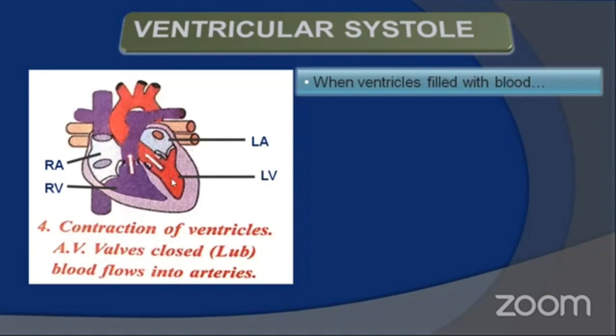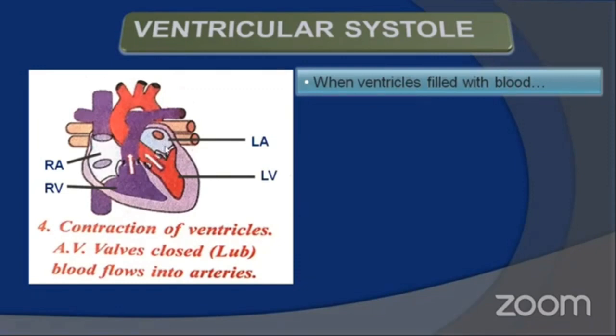The left auricle, when it is undergoing contraction, the oxygenated blood from the left atrium is received by the left ventricle by the opening of, what is this valve? Bicuspid or mitral valve. Simultaneously, when this bicuspid or mitral valve is opening, there is another valve at the opening of the systemic aorta. Okay, you observe here the systemic aorta has a valve called the aortic valve or semilunar valve.